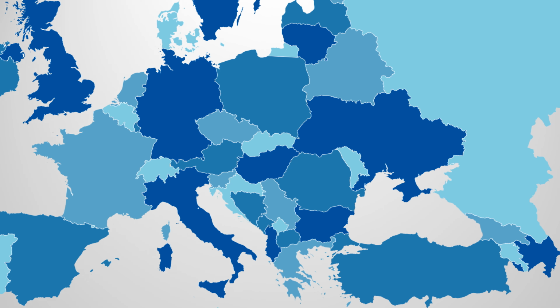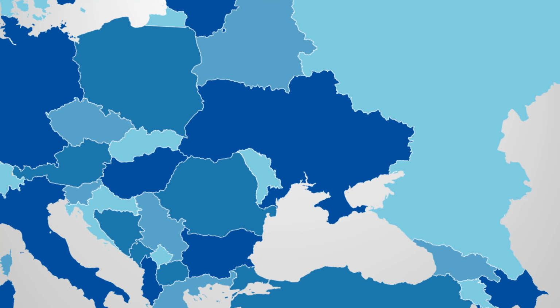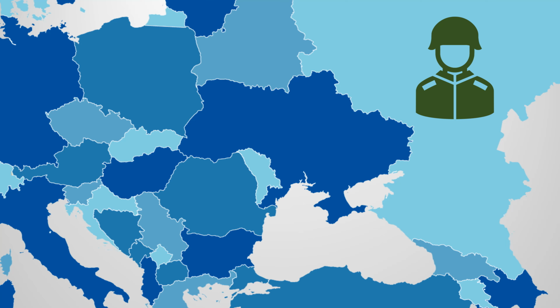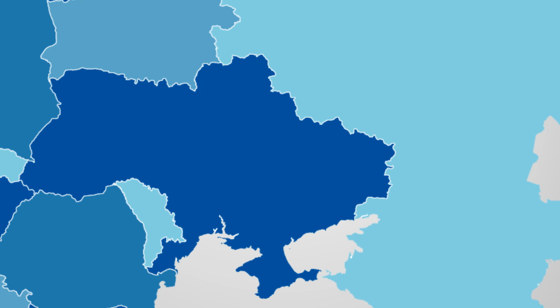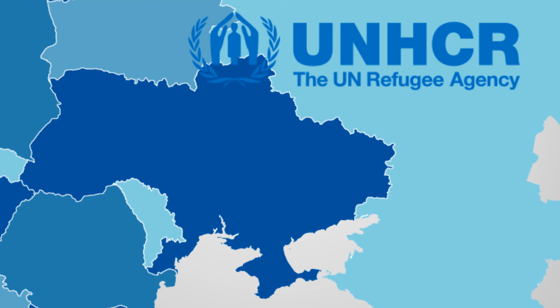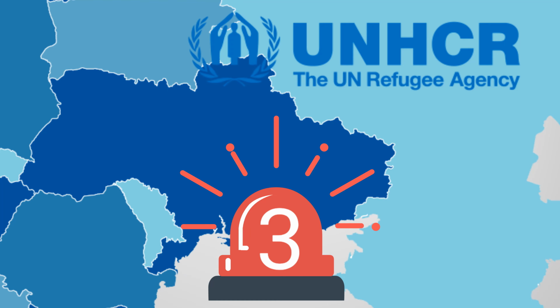Since late February of this year, the Russian Federation's military offensive in the Ukraine has quickly devolved into an issue of a severe humanitarian concern. In response to the ongoing displacement of Ukrainians, the United Nations Refugee Agency, or UNHCR, has declared a Level 3 emergency in the country, which is the agency's highest possible classification.